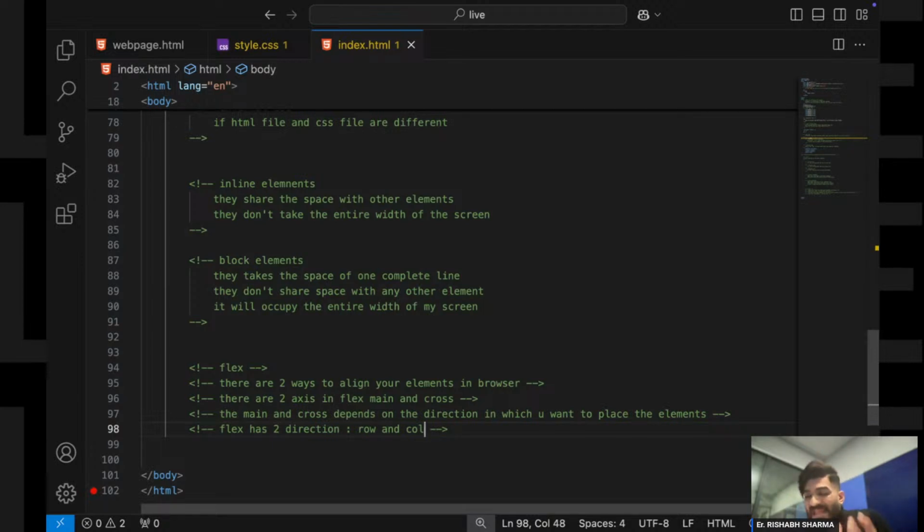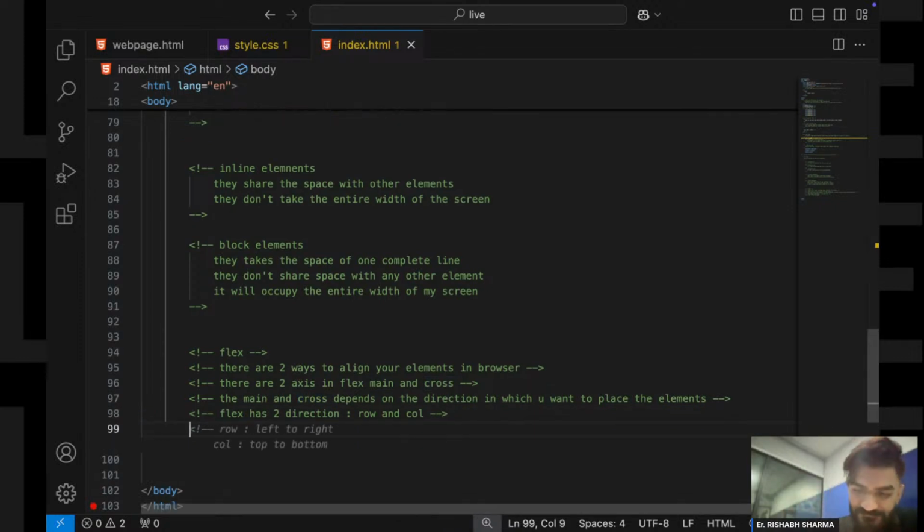When you align elements in a horizontal line, that is my row direction. And when you align elements in a vertical line, that is my column direction. So what will be your main axis and what will be your cross axis? That totally depends upon your direction.